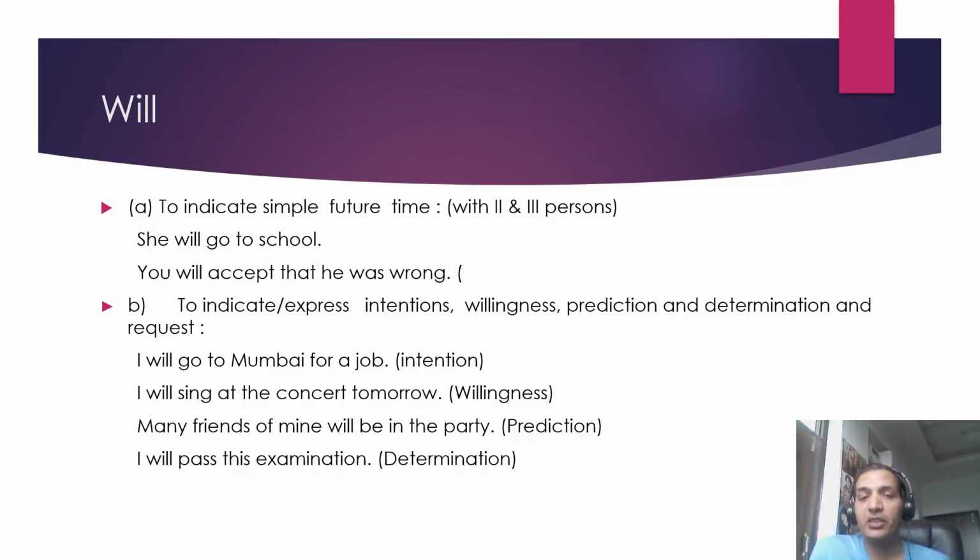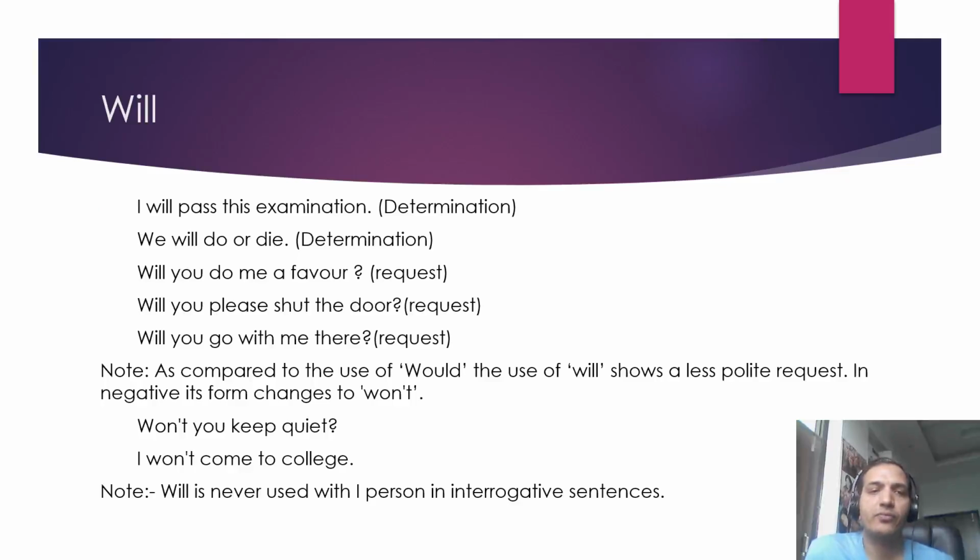You make a prediction by saying, many friends of mine will be in the party. Your mom says, who will be in the party? Don't go. Then you say, no, many friends of mine will be in the party. It's a kind of prediction. Then to show determination, you say, I will pass this examination. You are determined to pass the examination, so you say, I will pass this examination.